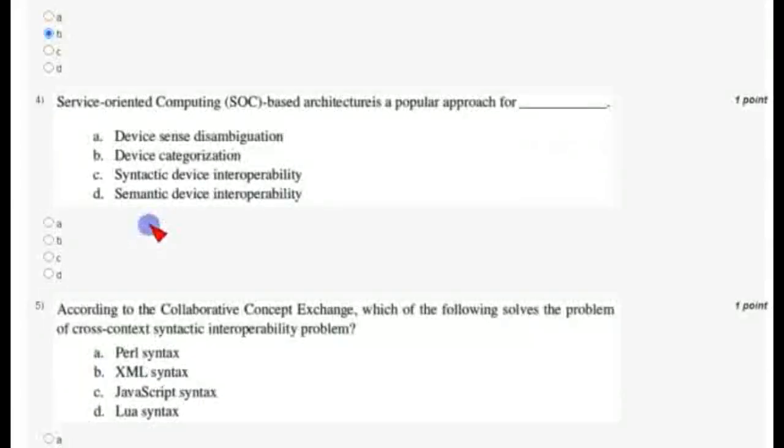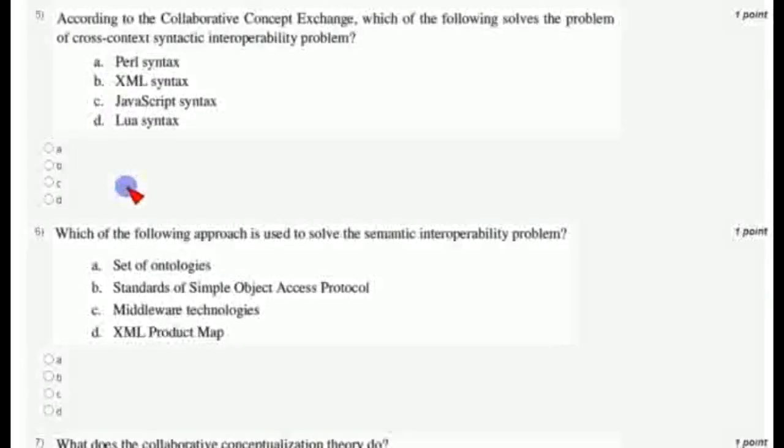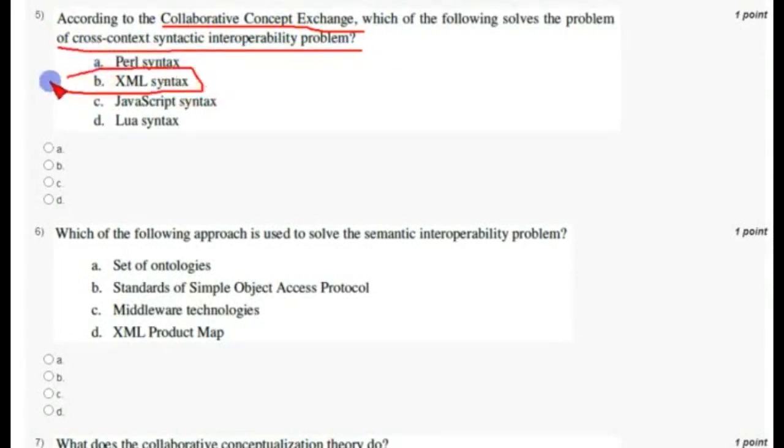Coming to the fourth question, service oriented computing, SOC based architecture, is a popular approach for... The answer for this is option C, syntactic device interoperability. So mark option C as correct answer for the fourth question. And coming to the fifth question, according to collaborative concept exchange, CCE, which of the following solves the problem of cross context syntactic interoperability? The answer is XML syntax, that is option B. Mark option B as correct answer for the fifth question.